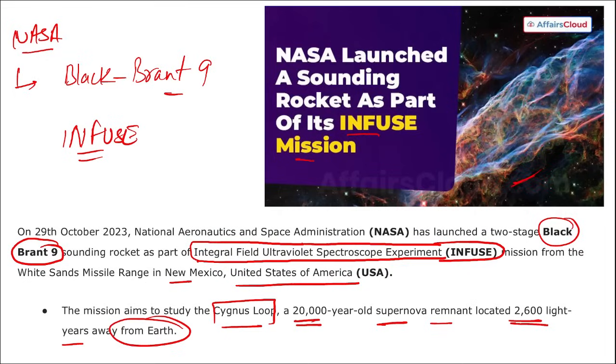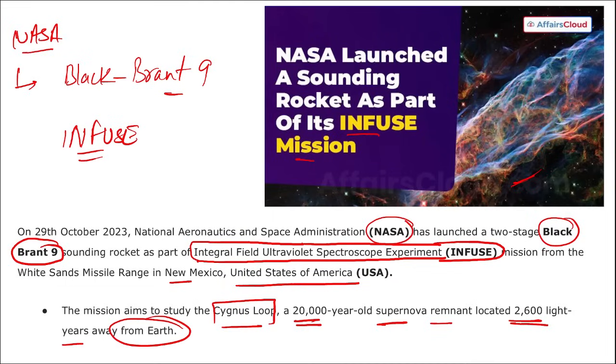Correct. Here you can see this supernova remnant. Correct. This Cygnus Loop is also known as the Veil Nebula. Correct. It is the death of a massive star about 10 to 20,000 years ago. This massive star was about 20 times the size of the sun, and to study how it was formed, how it exploded, what were the reasons for the explosion, correct, and what are the after effects of the explosion, all these things will be studied here with this Black Brant 9 sounding rocket, right.